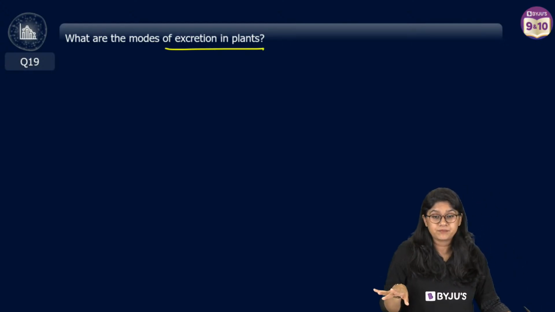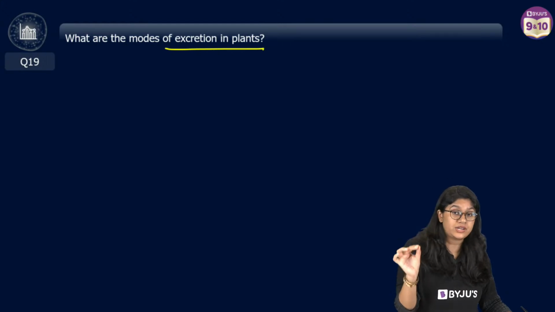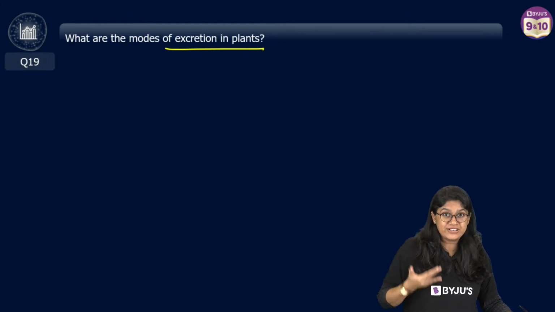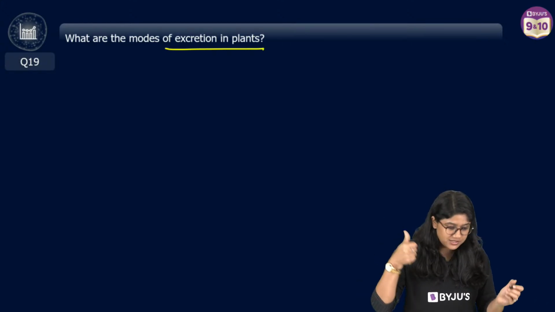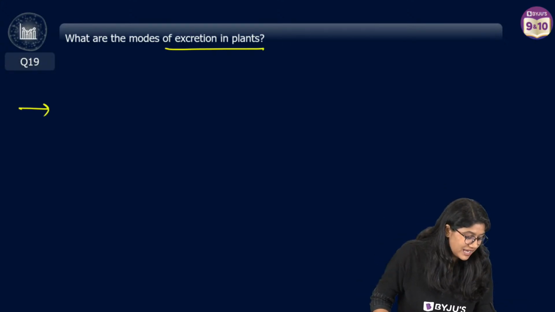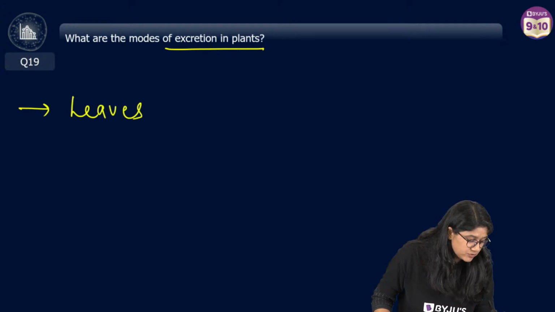Right? So let's quickly see. Now we know that plants also excrete similarly like us. But definitely the process is entirely different because organs are different, right? First of all, let's talk about the leaves. It's a very important part of the plant.